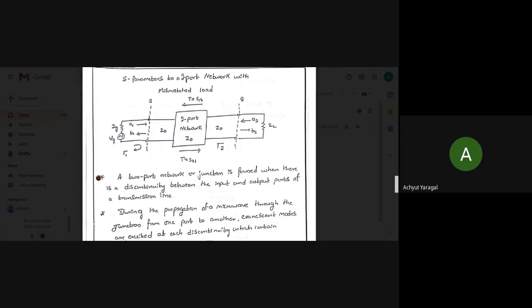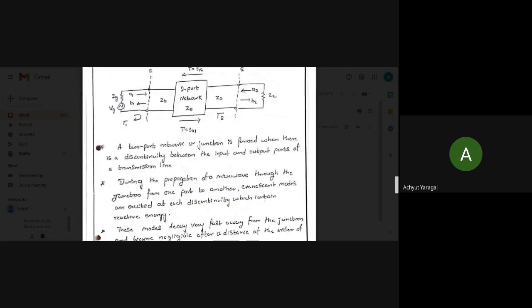S12 is a transmission coefficient, and S21 is also a transmission coefficient, from port 1 to port 2 and from port 2 to port 1. S11 and S22 are the reflection coefficients. ZL is the load impedance. A2 and B2 are the incident and reflected components at port 2. This is the explanation of the diagram.